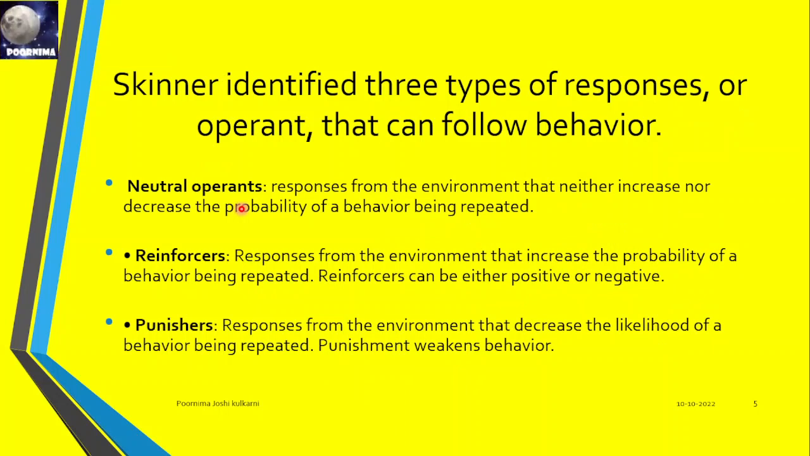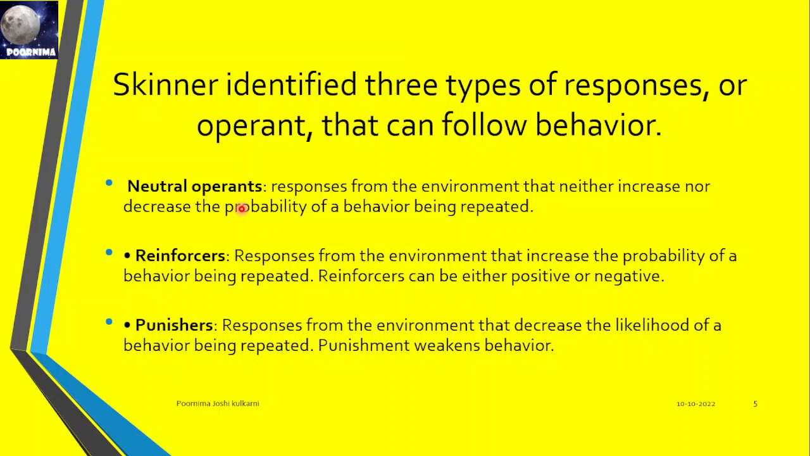Skinner identified three types of responses, or operants, that can follow behavior: neutral operants, reinforcers, and punishers. Neutral operants are responses from the environment that neither increase nor decrease the probability of a behavior being repeated. Some natural things we do every day, but we do not get any reward for that, so the probability of repeating that behavior is less. For example, every day we have food. If we give chapati or rice as a reward to the child, children don't much repeat that behavior because every day they are eating chapati. It's not like a reward to them, right?